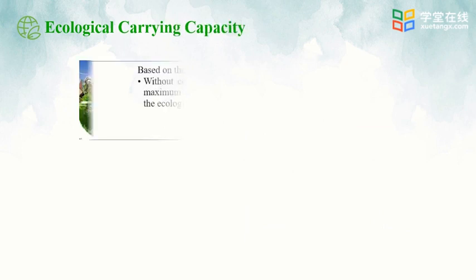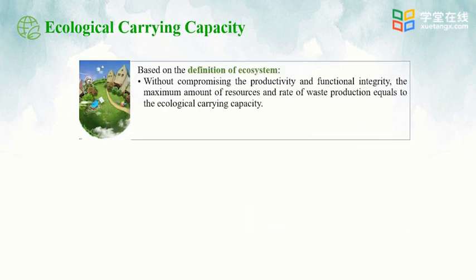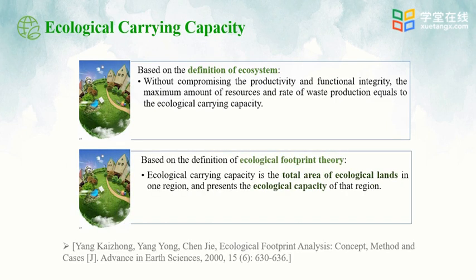Then, let's talk about the ecological carrying capacity, which corresponds to the ecological footprint. Based on the definition of ecosystem, without compromising the productivity and functional integrity, the maximum amount of sustainable resources and rate of waste production equals the ecological carrying capacity.